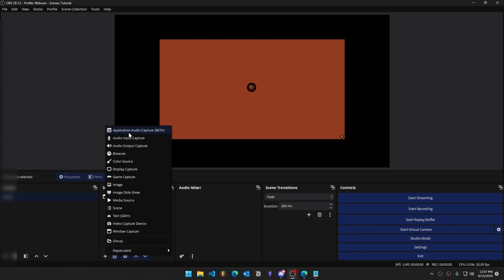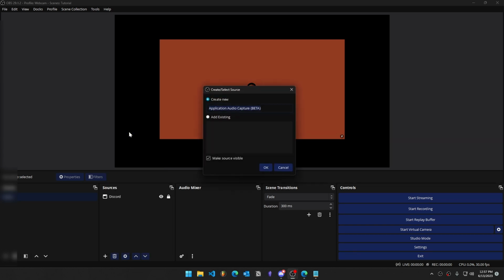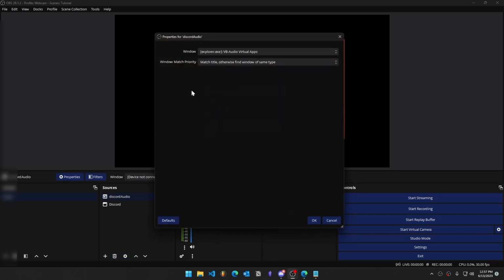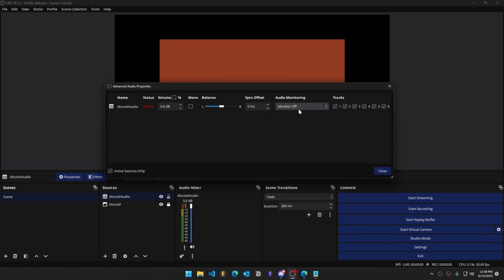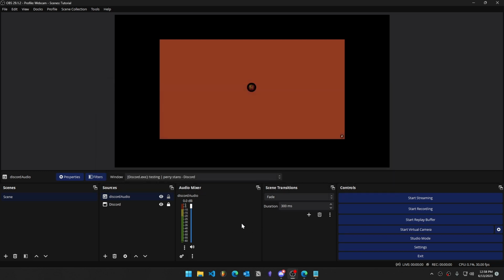Here, we will add the application audio capture beta source. Let's name it Discord Audio. Hit OK. Change the window to Discord. And change the window match priority to match title, otherwise find window of same executable. Then hit OK. Now you should see Discord audio added to your audio mixer. Open the settings panel. Change audio monitoring, monitor off, to monitor only, mute output. Hit close. Now you should be able to hear your Discord call through OBS monitoring.